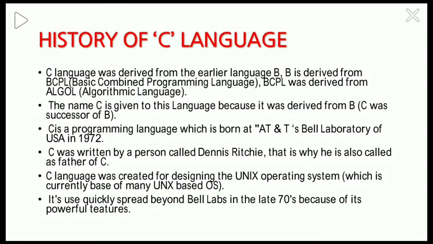In this video, we are going to learn about the introduction to C programming language. So this is the first video of the C programming language. In the further videos, we will know in depth about C programming. Now in this video, we are going to know the introduction to C language, that is the history, structure of the C language, and the basics of the C programming language.